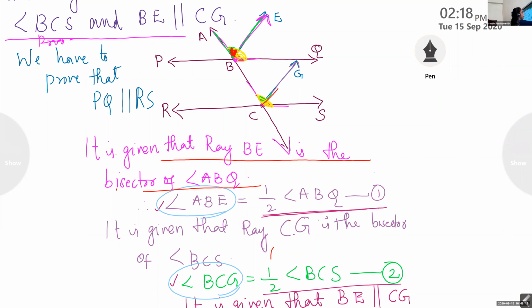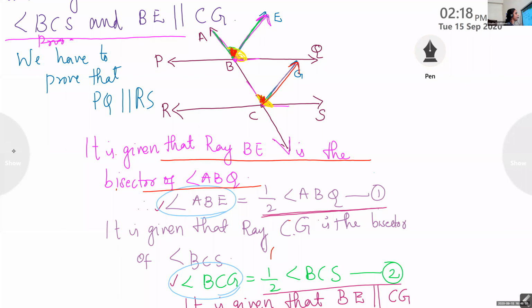Next we took CG is the bisector, so this angle is half of BCS. And it is given that the bisectors are parallel, so these are the corresponding angles, and we can equate these two equations, equation number 1 and equation number 2. The left side is the same because these two angles are the same, so we can equate the right side.